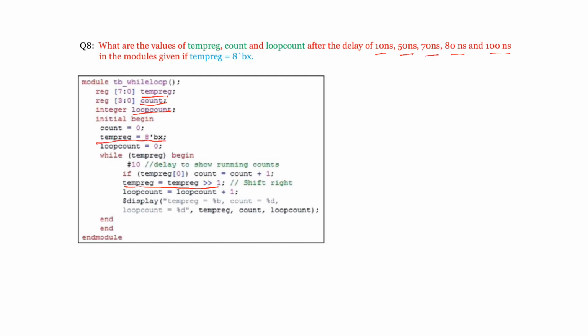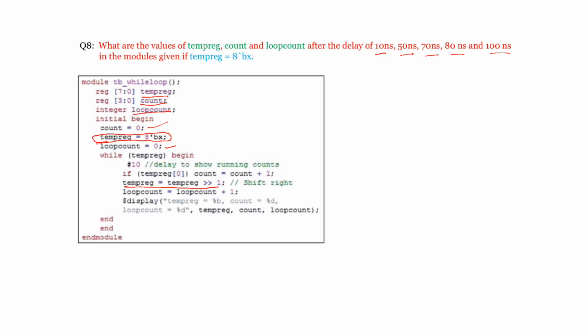This is a test bench. All are going to be internal variables. For example, temp register is given as 8'bx, so all the bits of temp register are going to be x. Loop count is made 0. Count is also made 0. Initialized count and loop count with zeros and temp register with all x.